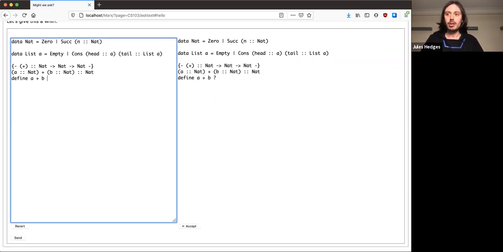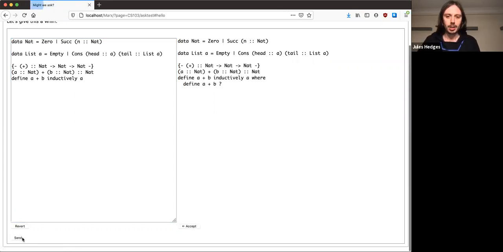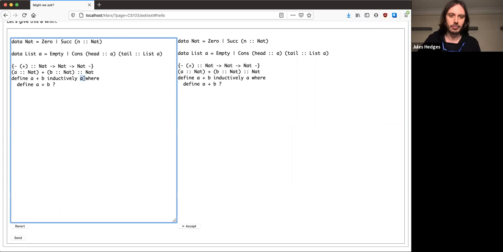Now I'm going to use a new keyword. I'm going to write inductively a. When I send this to Ask, it looks like nothing has changed because it's still asking me to define a plus b. But secretly, after writing inductively a, I've gained a new ability because now I can refer to plus in its own definition. This superpower comes with an important restriction, which is that the a input has to get smaller every time. So if I had instead written inductively b, then it would be b that would have to get smaller.